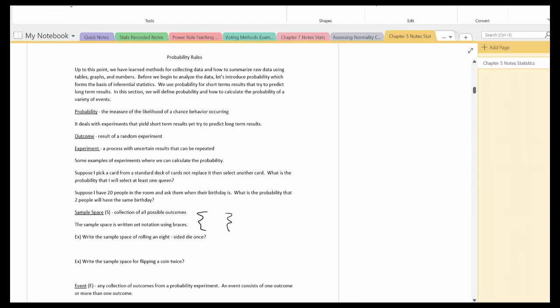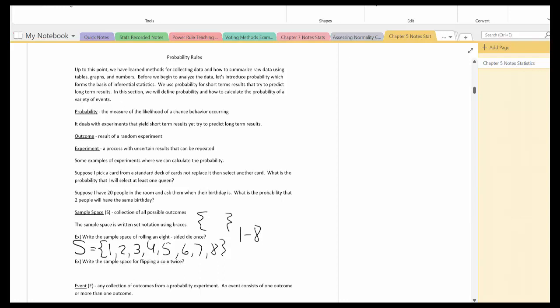So write the sample space of rolling an 8-sided die once. So usually a normal 8-sided die has numbers 1 through 8 on it. So the sample space would be writing out 1 through 8. S for sample space, using braces.